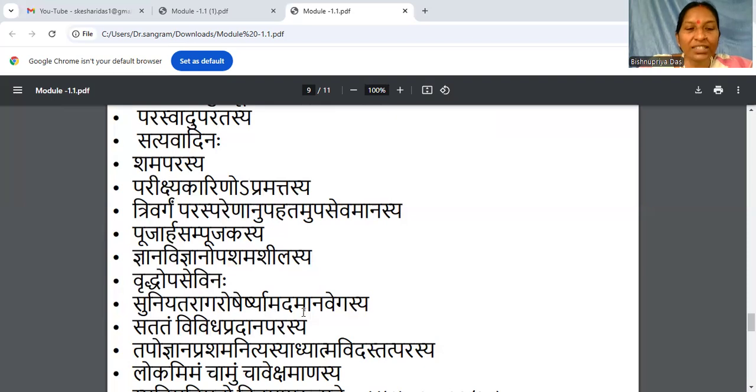Suniyata raga rosa irsa mada mana vegasya. So here is suniyata. What is the meaning of suniyata? Su means well, good. Niyata means regulated. Well regulated. Articulated. Means Sangita is giving permission for raga, attachment. Sangita is permitting rosa. You know, you can have self ego, or we say abhiman, or irsa, jealousy can be, mada, mana can be, but how it is articulated. It should contribute to certain creations.